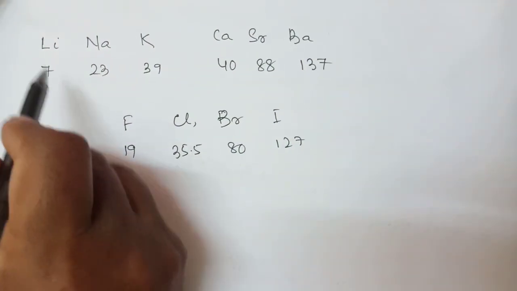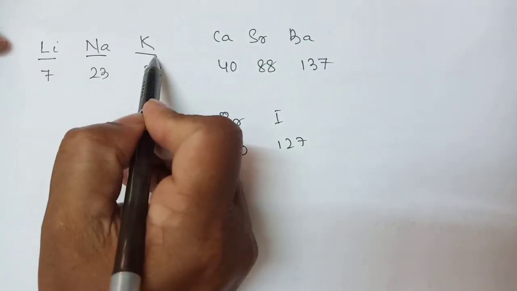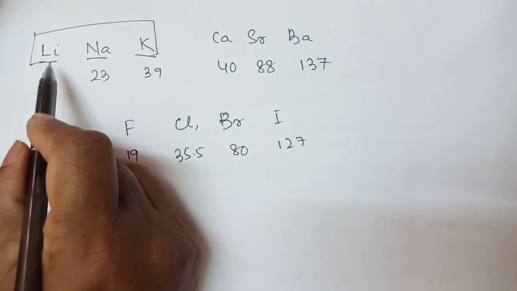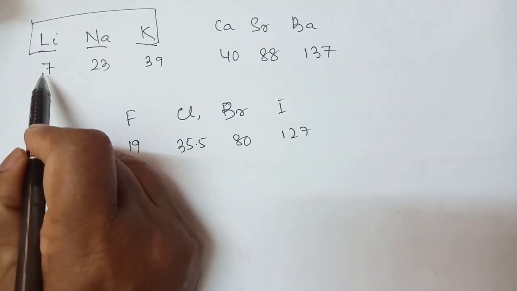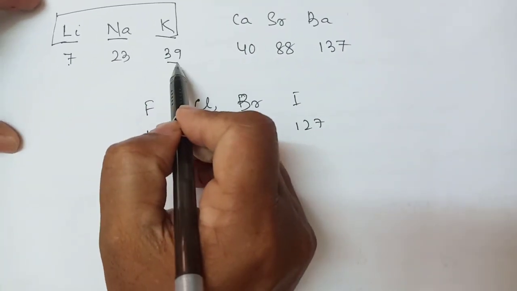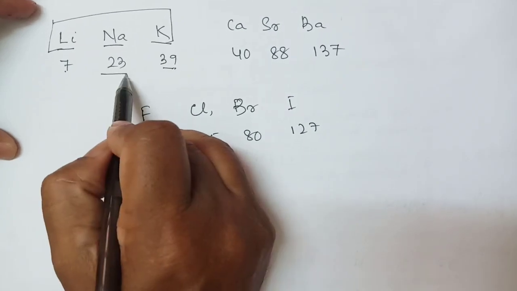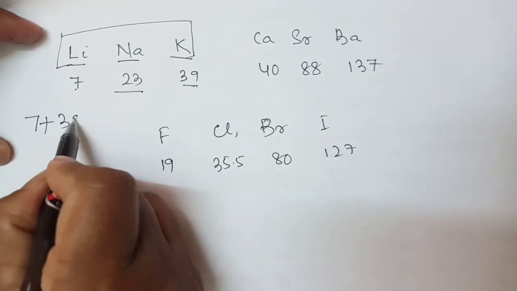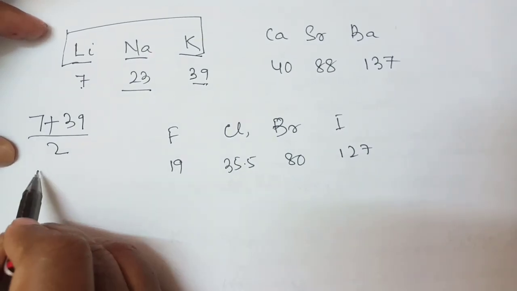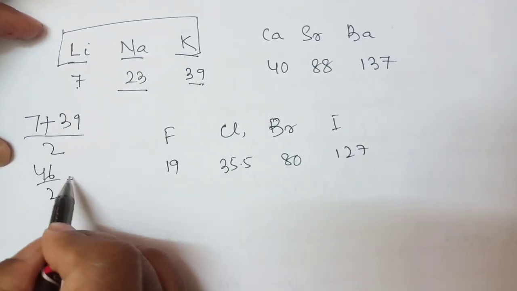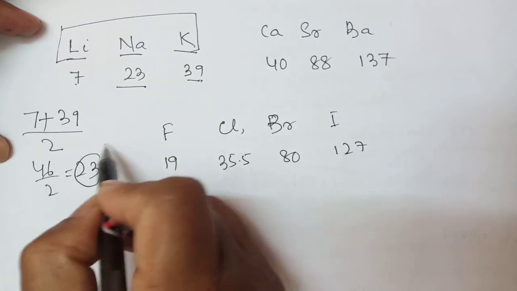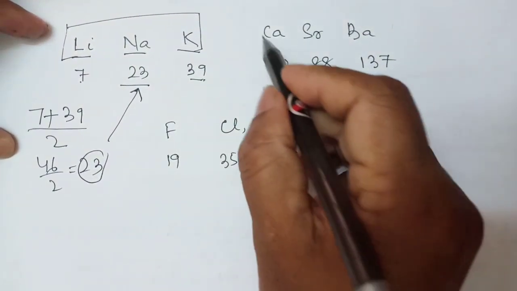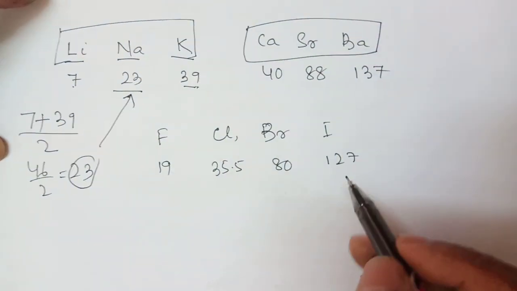Arrange lithium, sodium, potassium. We make one triad like this. The atomic weight of lithium is 7, potassium 39. These are the two, and the middle element is 23. So how do you calculate? We see the rule: 7 plus 39 by 2. How much became? 46 by 2 is equal to 23. So this is the middle element, sodium.